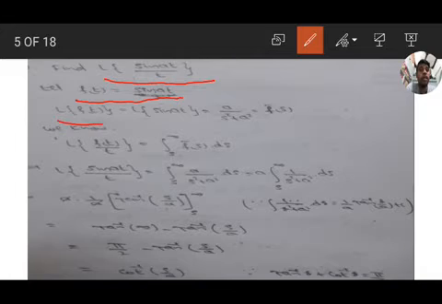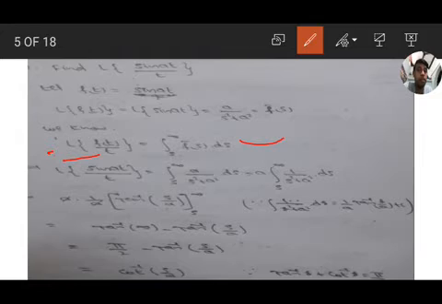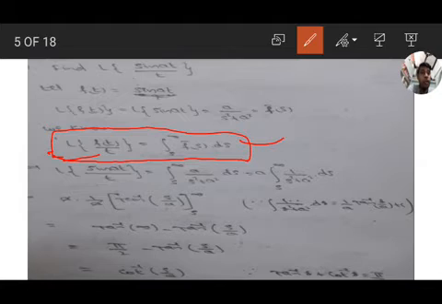So L of f of t equals L of sin at, and by the formula, the Laplace transform of sin at is a by s square plus a square, which is f bar s. Then by the division by t formula, we know that the Laplace transform of f of t by t equals integration s to infinity f bar s ds.